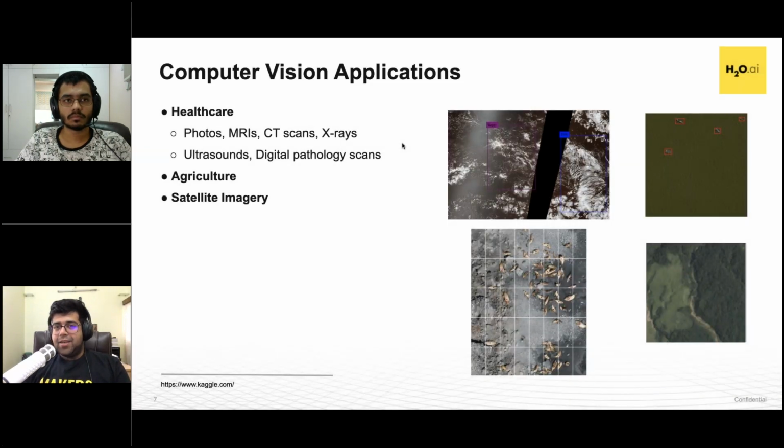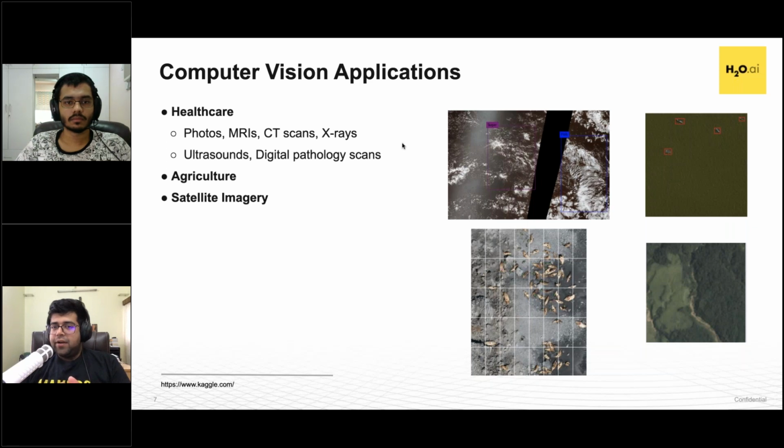Satellite images, essentially any image that we have or are capturing as humans has some importance to us. So how I look at it is, how can we use all of these things, these algorithms, and apply them to these images that we are capturing. I'll quickly get to where transfer learning comes into the picture. It plays a very central role across all of these, but it's more important to understand these different applications.